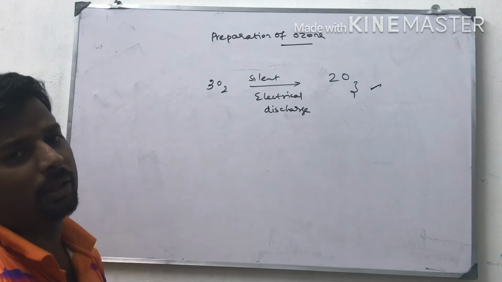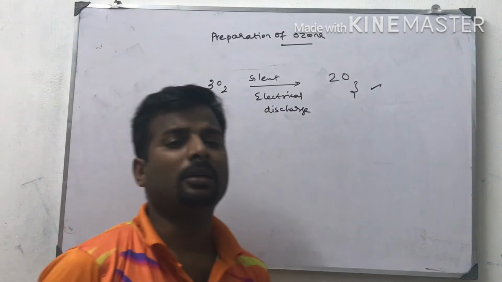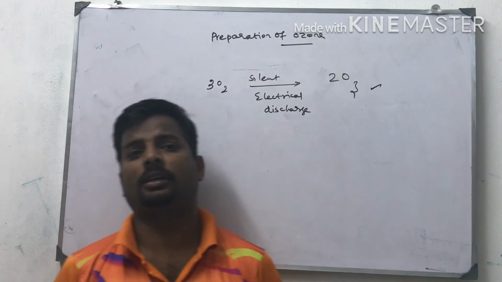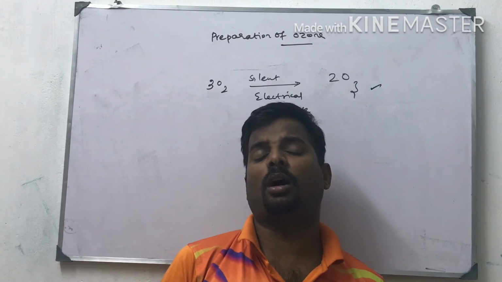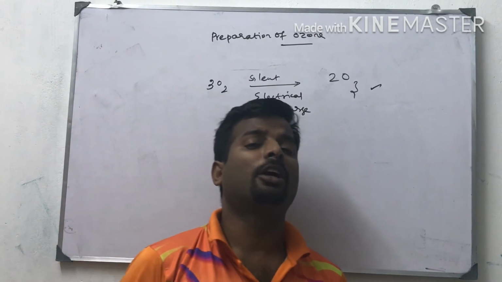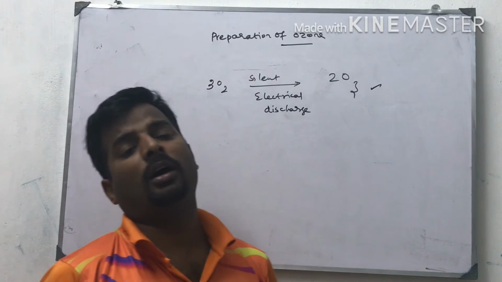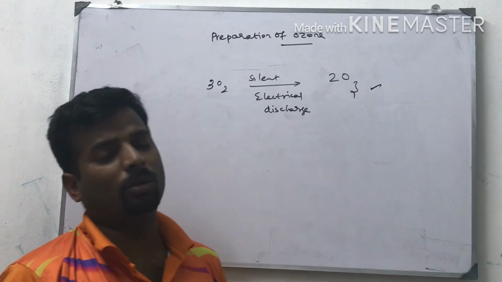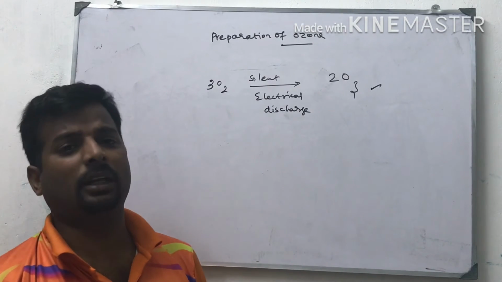Ozone is a very important chemical. It filters the unwanted UV rays from sunlight. The chlorofluorocarbons, freon, and all those compounds react with ozone, and it makes the ozone layer thinner. That I have to explain in the next class.